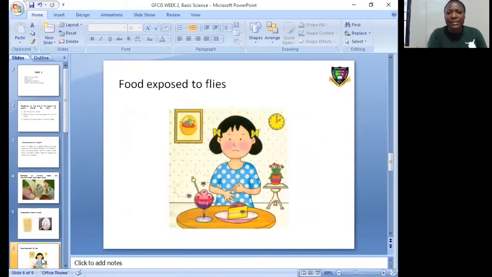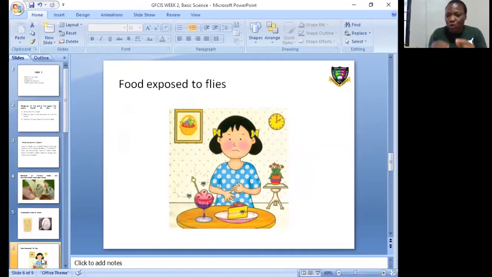Another example is food exposed to flies, house fly, any kind of fly. You are eating, you are gisting with your friend, you are thinking, should I eat it, should I not eat it? Why?